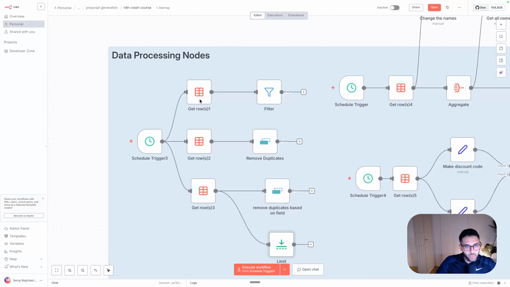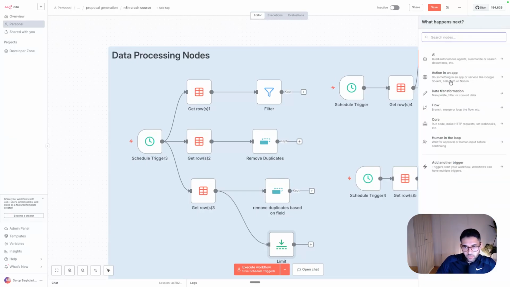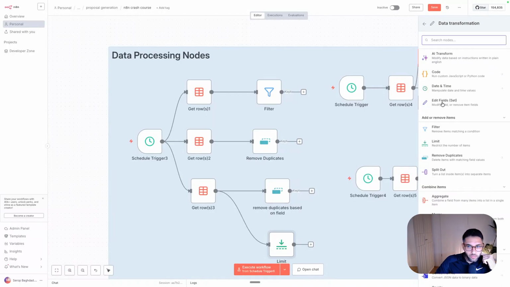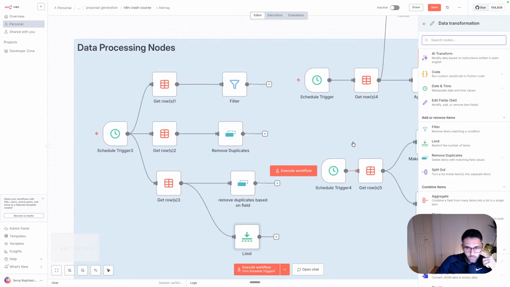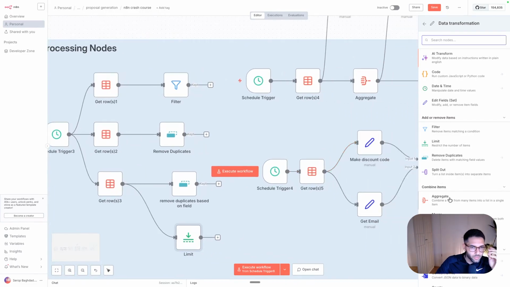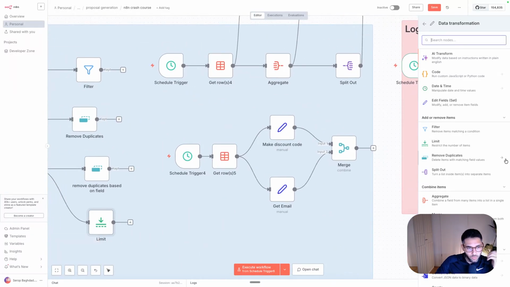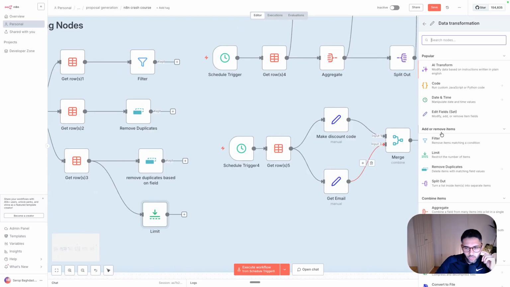So in this chapter, we're going to be talking about the data processing nodes, which are basically all the nodes that you can find under data transformation. So I think the most important ones are the Edit Fields node, the Filter, the Limit, and Remove Duplicates. We will also explain how to use the Split Out and the Aggregate nodes, which might be a little bit counterintuitive. And finally, the Merge node. I believe these are very important nodes because you will be using them most likely in every other automation.